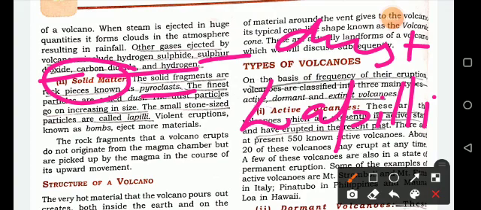The rock fragments that a volcano erupts do not originate from the magma chamber, but are picked up by the magma in the course of its upward movement.